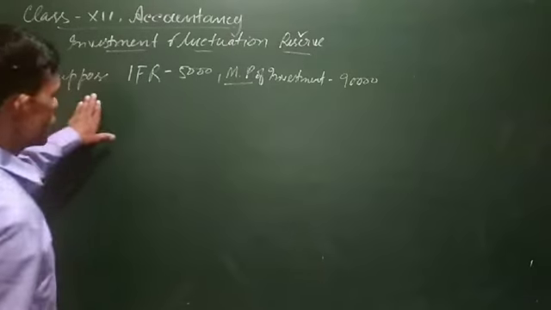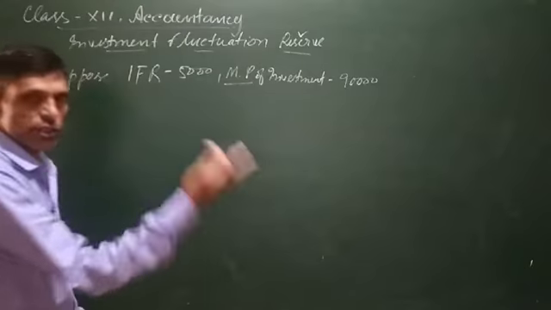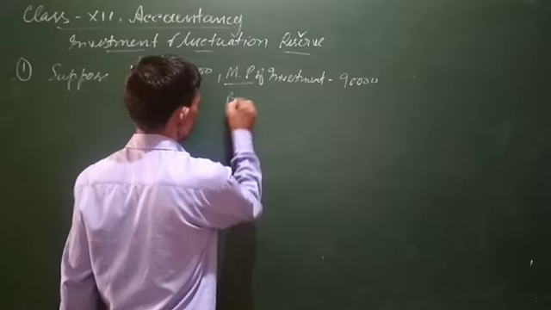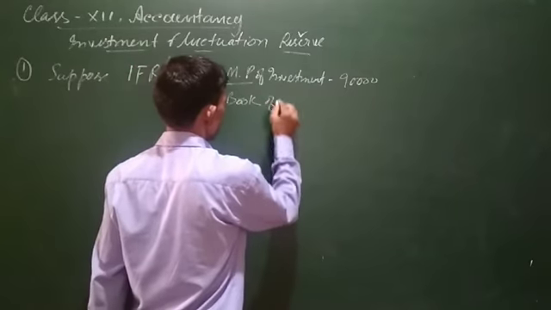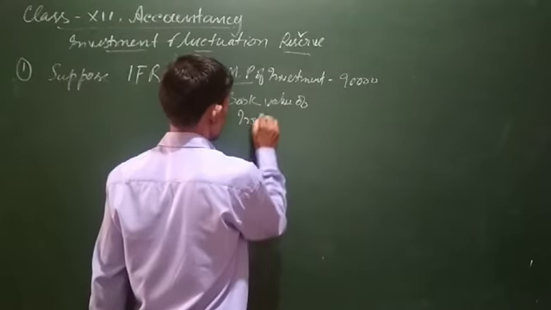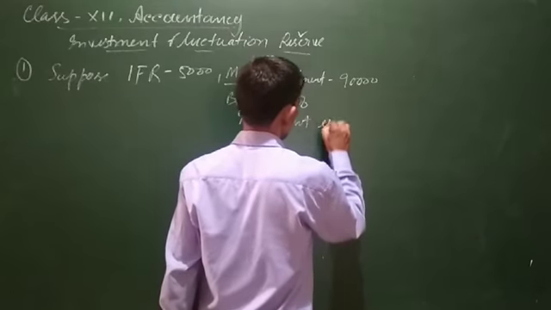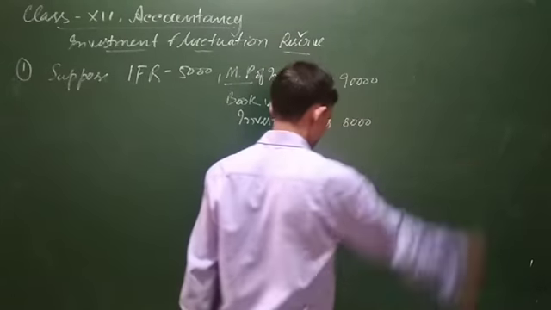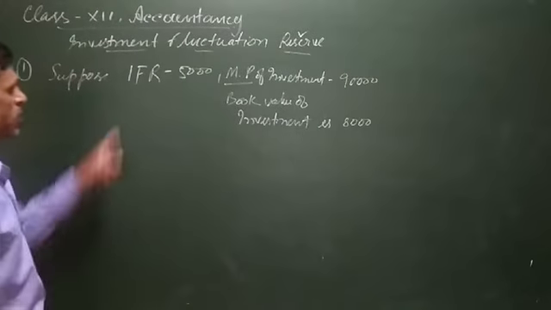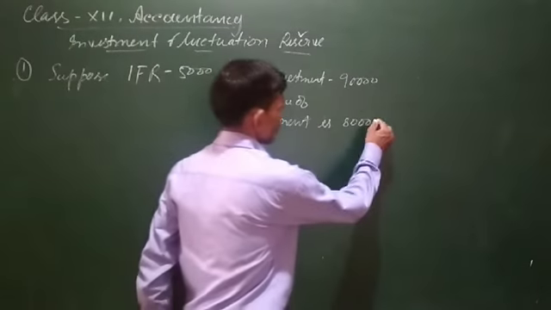The second scenario is when the book value of investment is changing, but these changes can be an increase or a decrease. First assume that the book value of investment is 80,000.